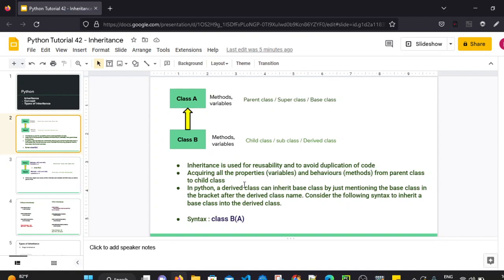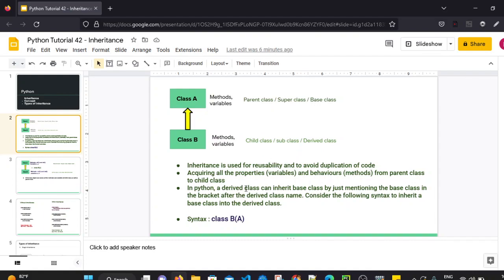And inheritance is mainly used for avoiding duplication of code and reusability of code. So acquiring all the properties, that is, property means variables, and behaviors from one class to another class, that is from parent class to child class, is achieved via inheritance.